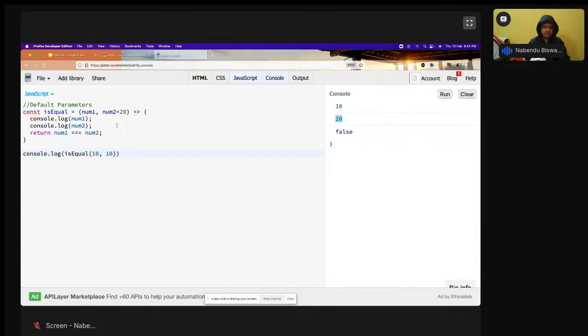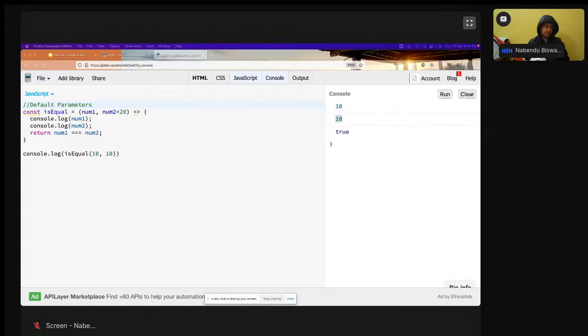Sometimes it is not working, I don't know why. Okay, now 10 is going, 10 is overriding it. 20 is not taking, 10 is taking. So this is how it works.